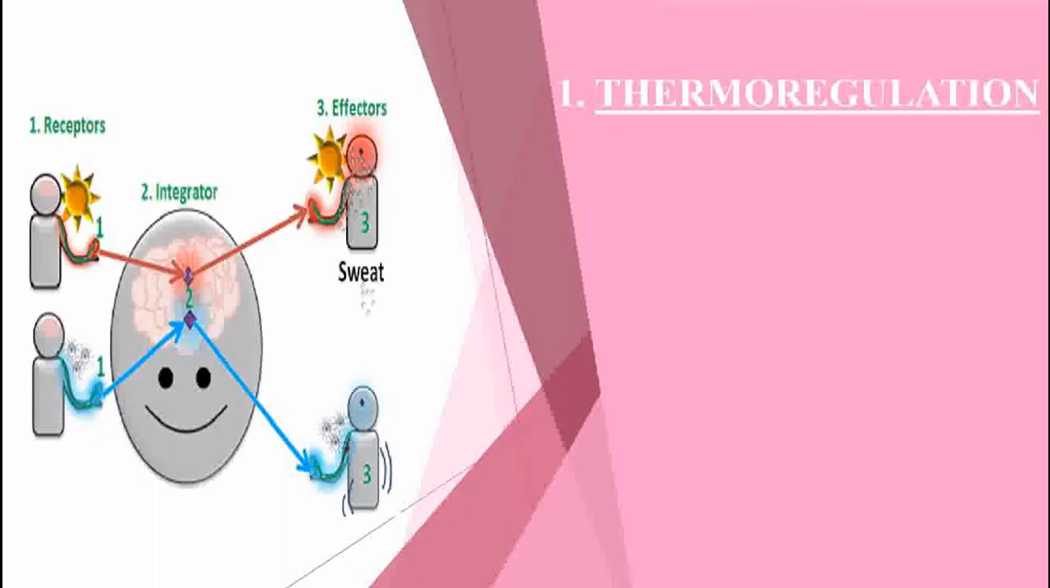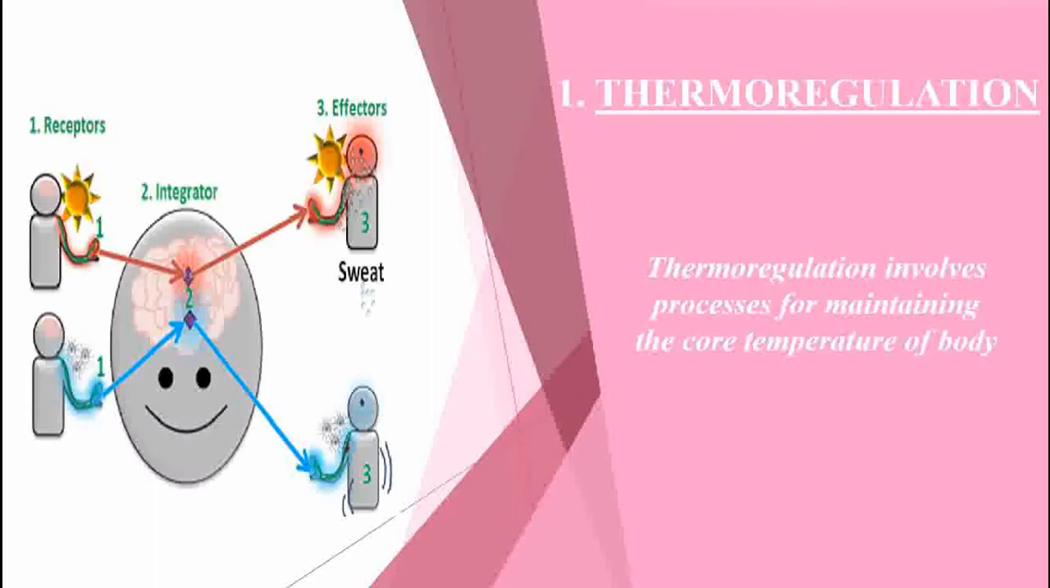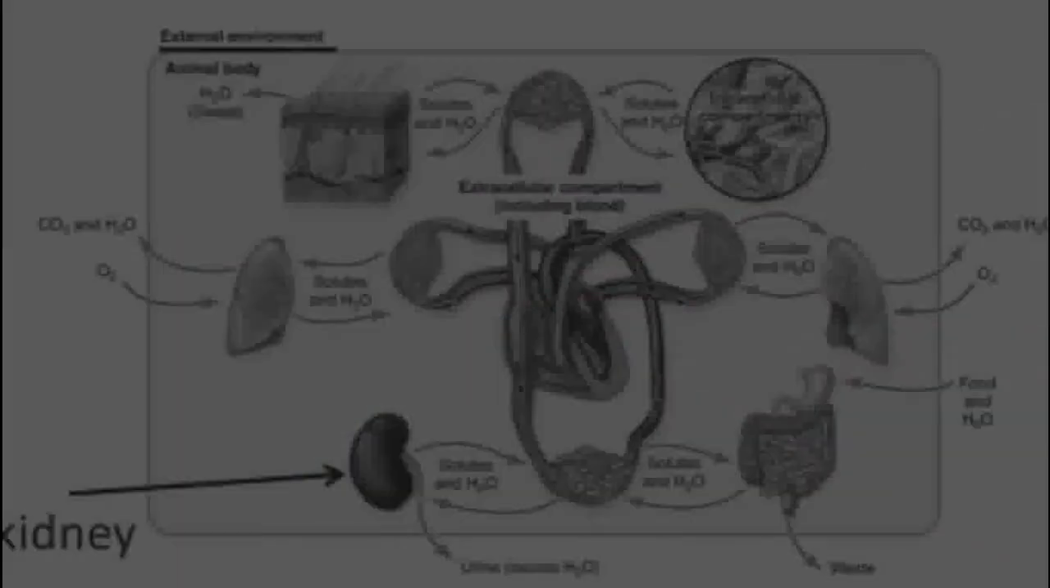Thermoregulation involves the homeostatic processes maintaining the core temperature of the body. For example, when heat receptors detect raised body temperature, they send signals to the brain which activates the effector sweat glands in skin and sweat response is produced. On the other hand, when cold receptors sense declined body temperature, they relay signals to the brain that in turn activates the effector muscles in skin, producing shivering response.